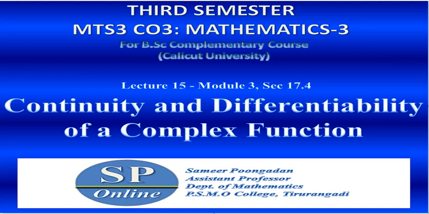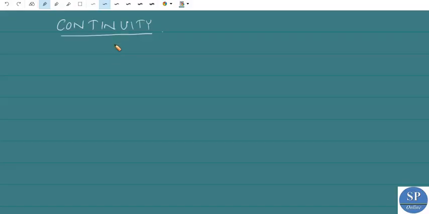In this lecture, we will discuss the topic continuity and differentiability of a complex function. Continuity of a complex function. A function f is said to be continuous at a point z0 if limit z tends to z0 f of z is equal to f of z0. That is, a function f is said to be continuous at the point z0 if this condition is satisfied.